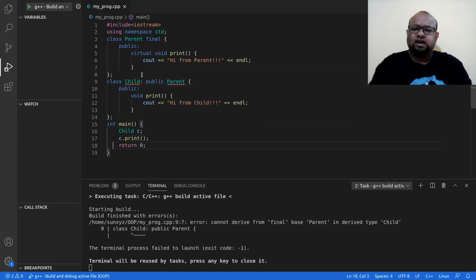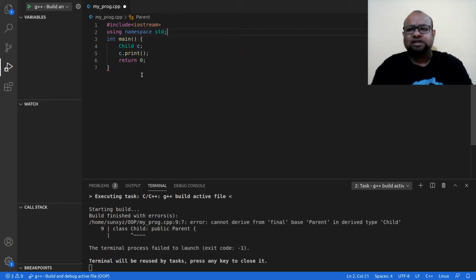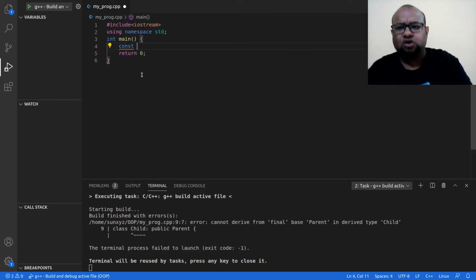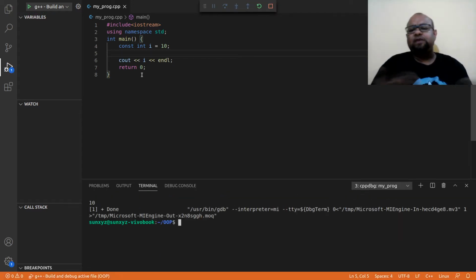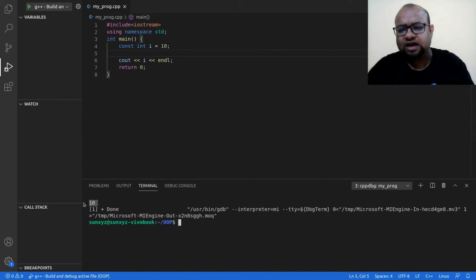Next, let us go ahead and look at another keyword, and you might already know a lot about this keyword from when you were studying C in your first year. This is the const keyword. Say I am making an integer I constant. This is how I make an integer I constant, and let me go ahead and print the value of I. Now let me compile this program. If I compile and run this program, I am going to print the value of I, and that is what I have done.